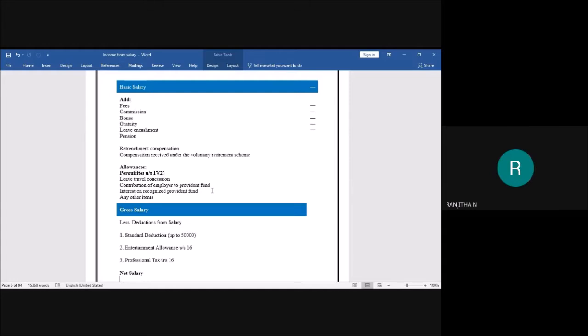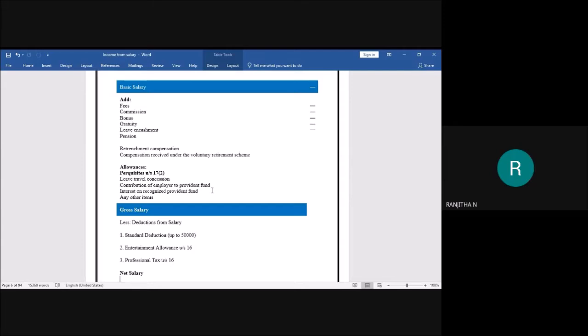Okay, next, gratuity. Gratuity means it is a voluntary payment which is made by an employer in appreciation of services rendered by an employee. Usually the employee renders services for more than 5 years. The employer may give him a certain sum of money in order to appreciate his services for a longer duration of time. In such a case, the amount he has received is also taxable.